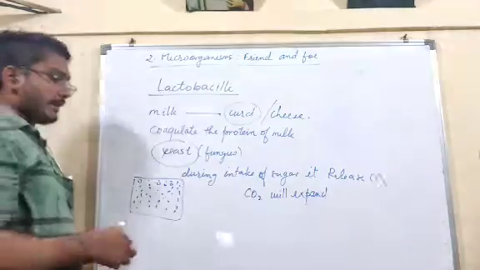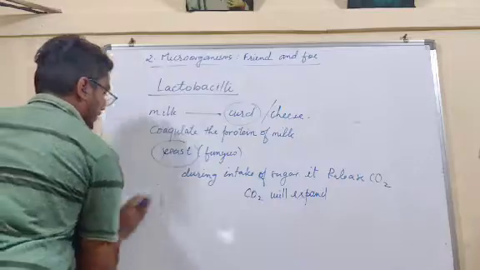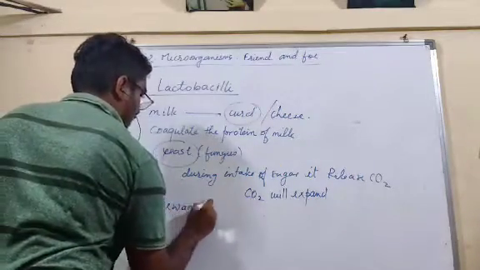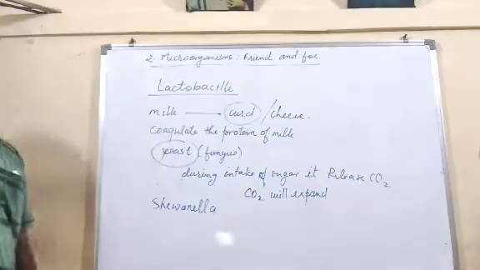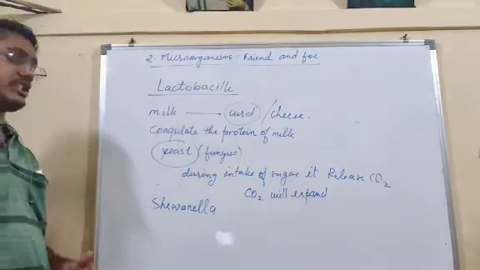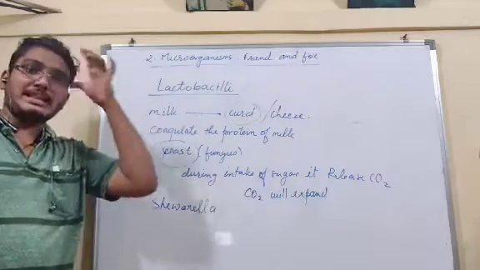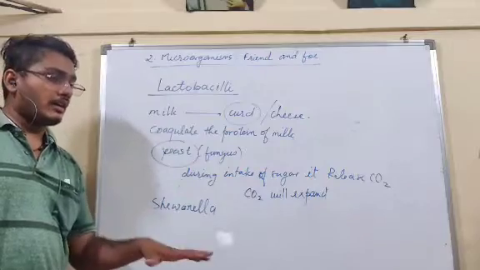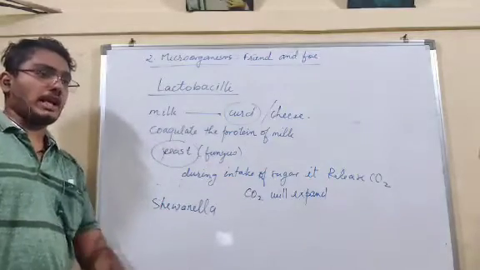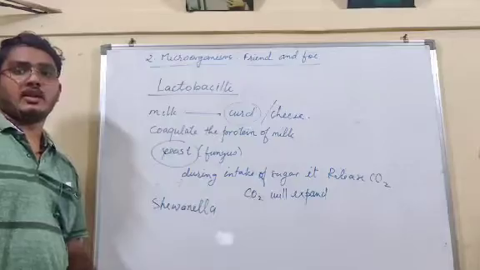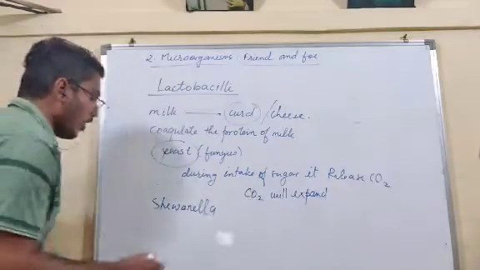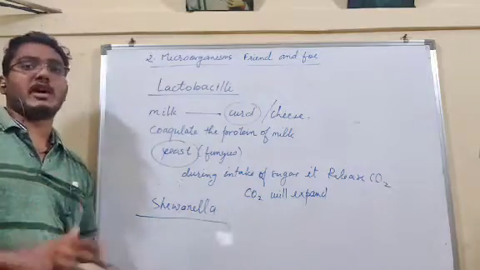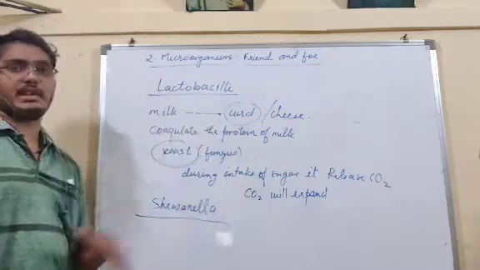Now, some bacteria like Shewanella, this is a bacteria called Shewanella. It helps us to clean the environment. If there is any organic waste in the environment, that organic waste is eaten by or decomposed by the bacteria called Shewanella. This bacteria helps us to clean the environment. Means this bacteria is also a friend.